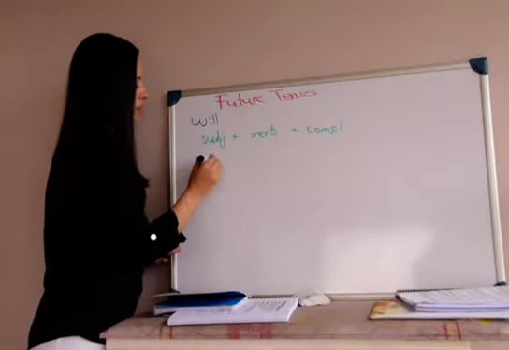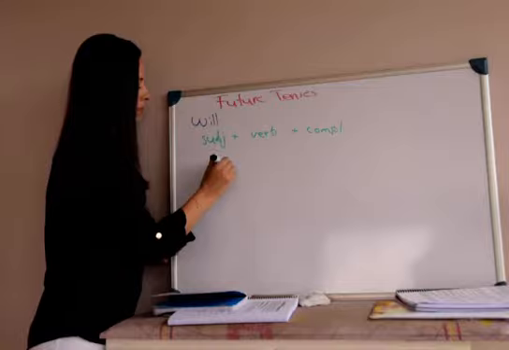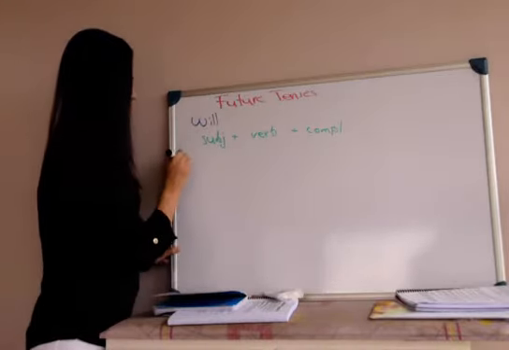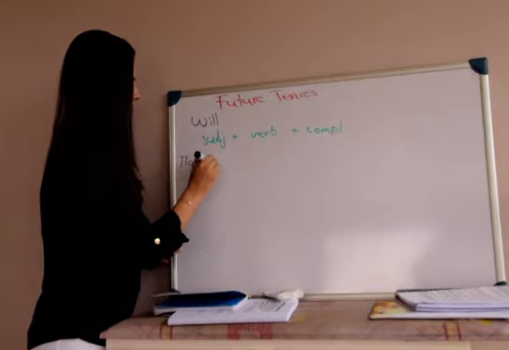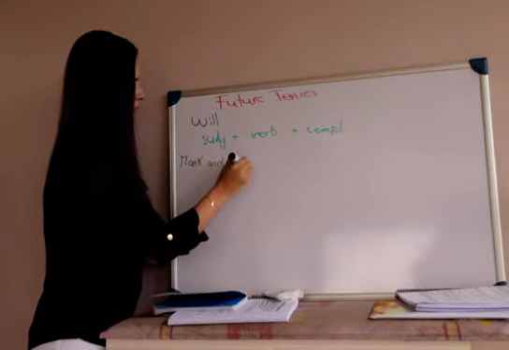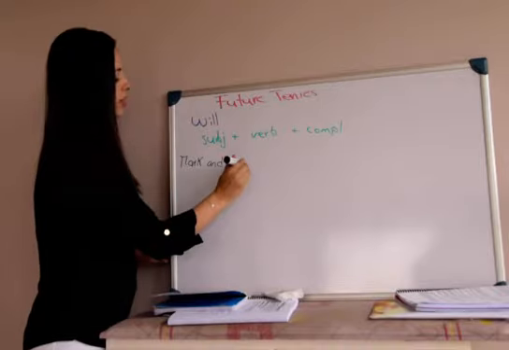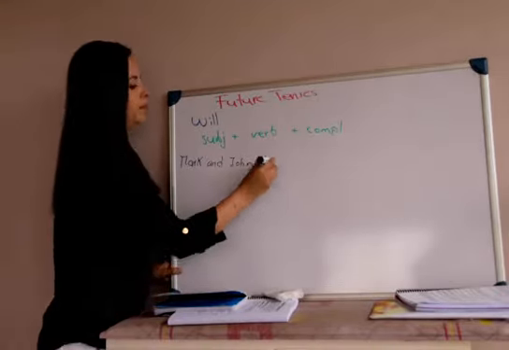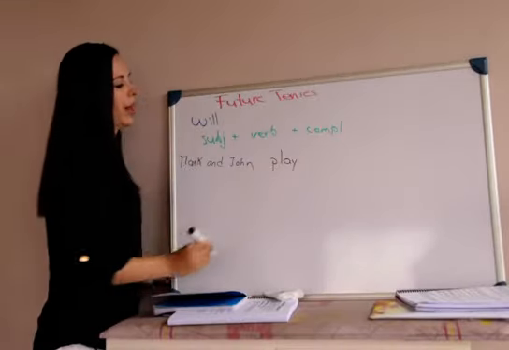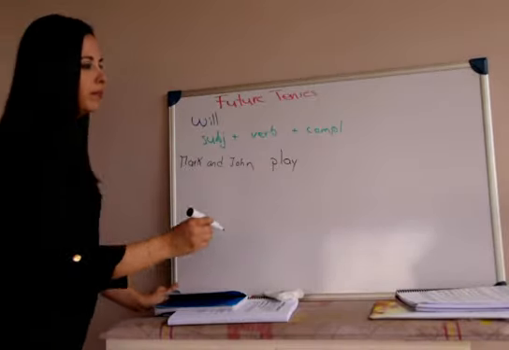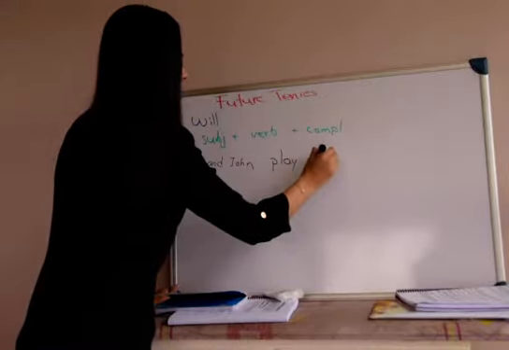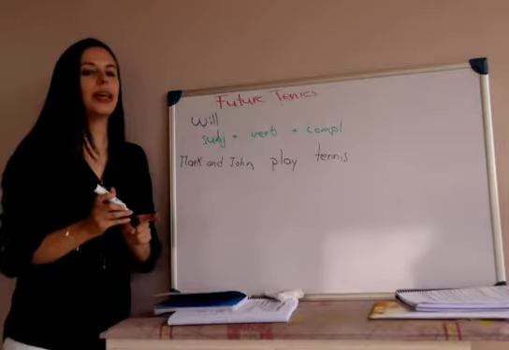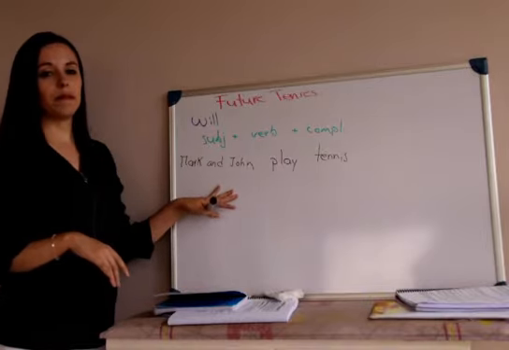We can say Mark and John. Okay, that is a subject. Verb, play. Complement, tennis. Okay, that's a simple sentence. Mark and John play tennis. But this is present. Ellos juegan, right?